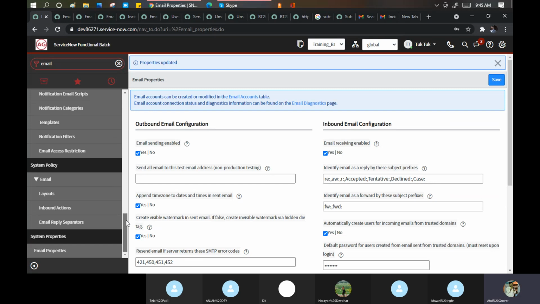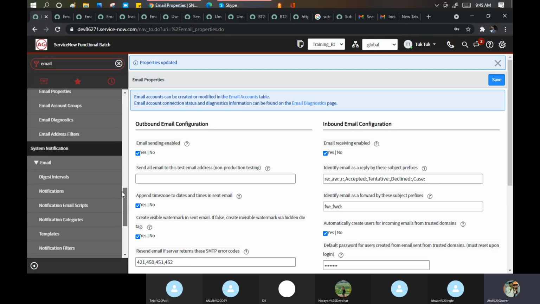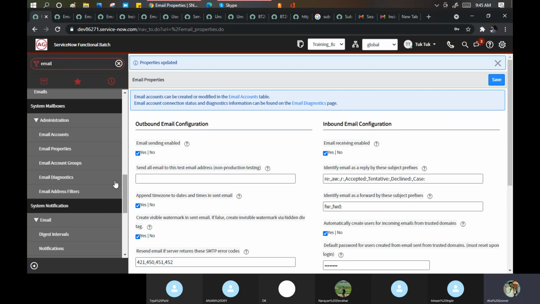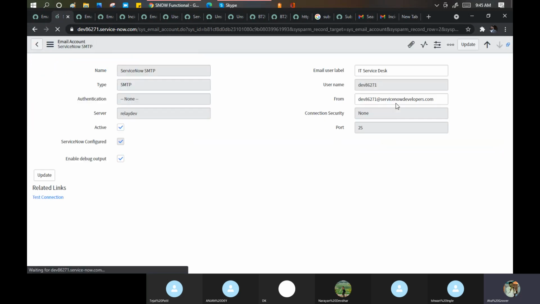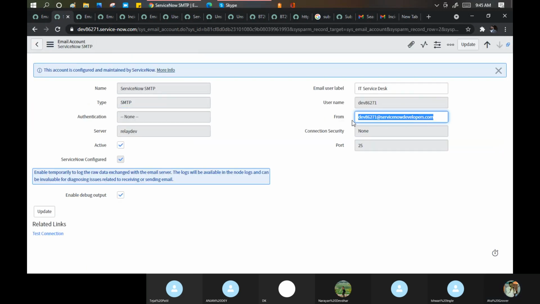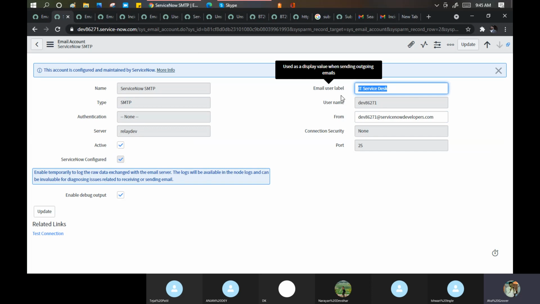Clear? Any doubt? The only thing we identified is that the account was wrong for us. We need to use the actual domain, because ServiceNow configured this domain somewhere in the personal instance. That is one of the issues.